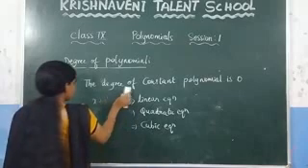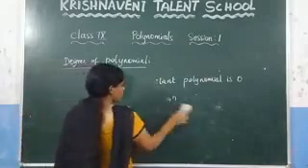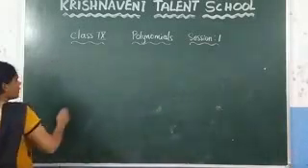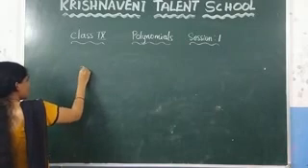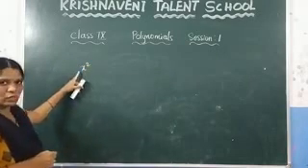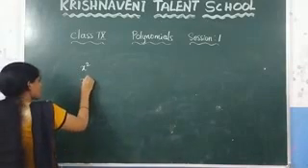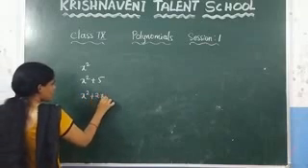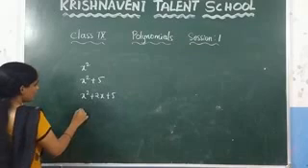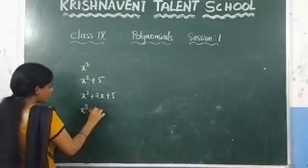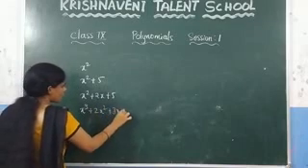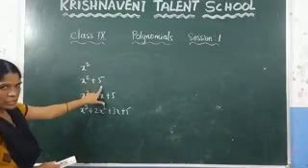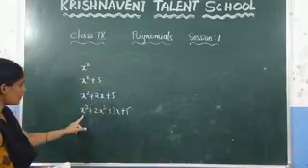Now consider according to the terms. If it contains only one term, consider here x square. You know that it is containing only one term, and consider x square plus 5. It contains two terms, and x square plus 2x plus 5. It contains three terms, and x cube plus 2x square plus 3x plus 5. It contains four terms. You can observe that it contains only one term. It contains 1, 2 terms here, 1, 2, 3 terms here, 1, 2, 3, 4.